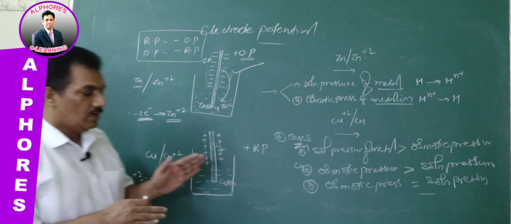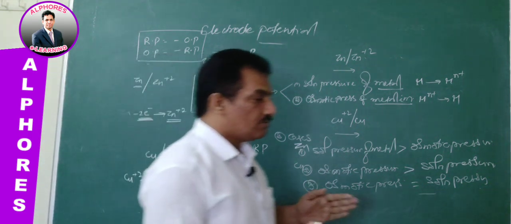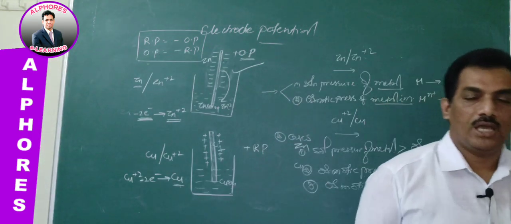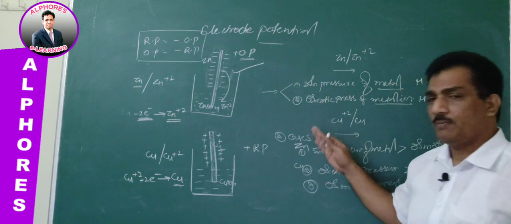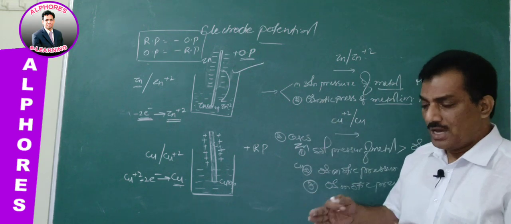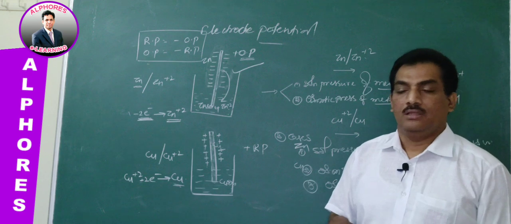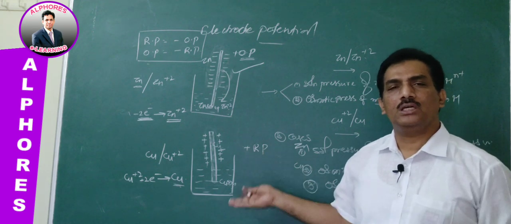Are you clear how the tendencies of the metals are decided? It is nothing but these two; by birth, they have that tendency. The tendency we use to develop the current.